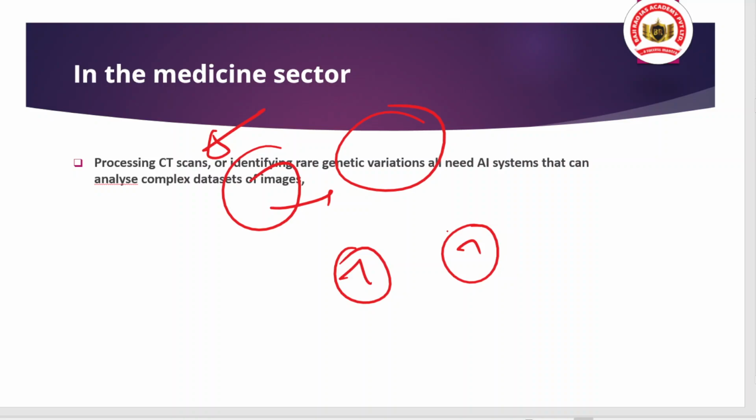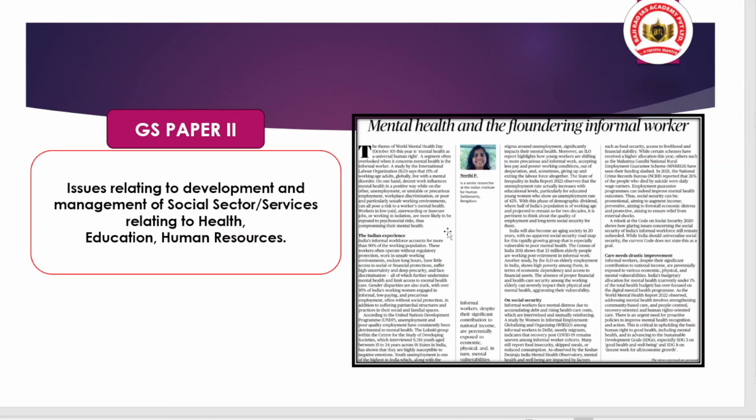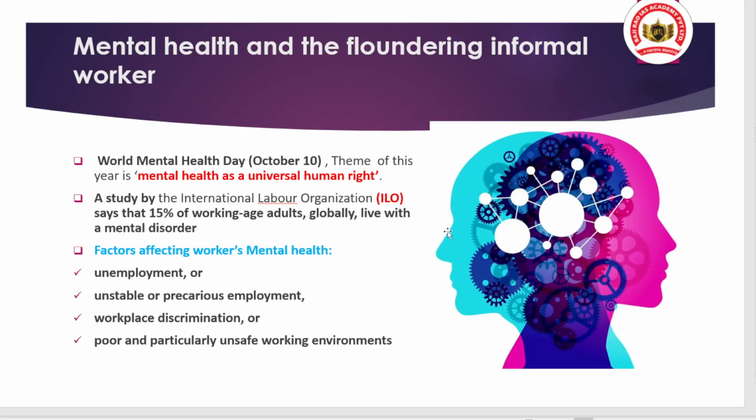And now we are shifting to the next article discussion, and that is related to GS paper 2. Okay, and that is also a very important article. Why is this a very important article? Because everyone tries to earn money, tries to become a millionaire, billionaire, tries to achieve some positions, ranks, and many things.